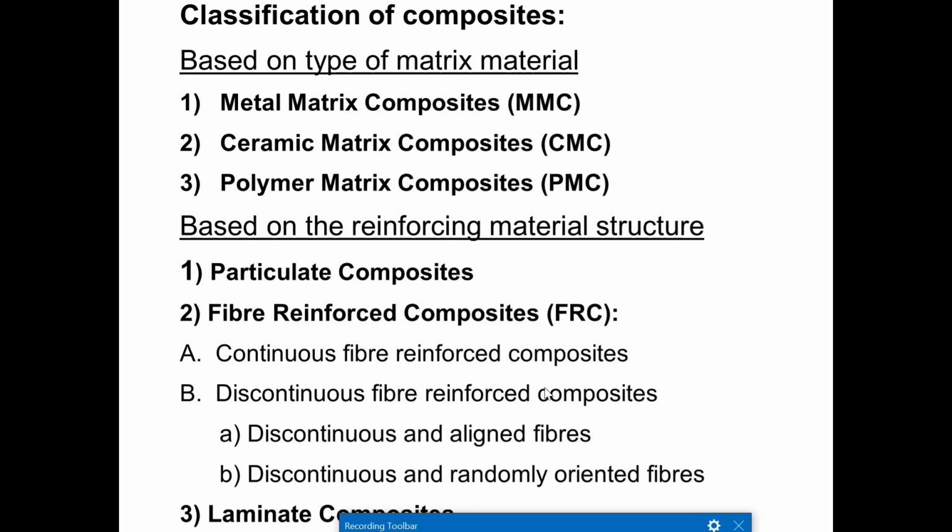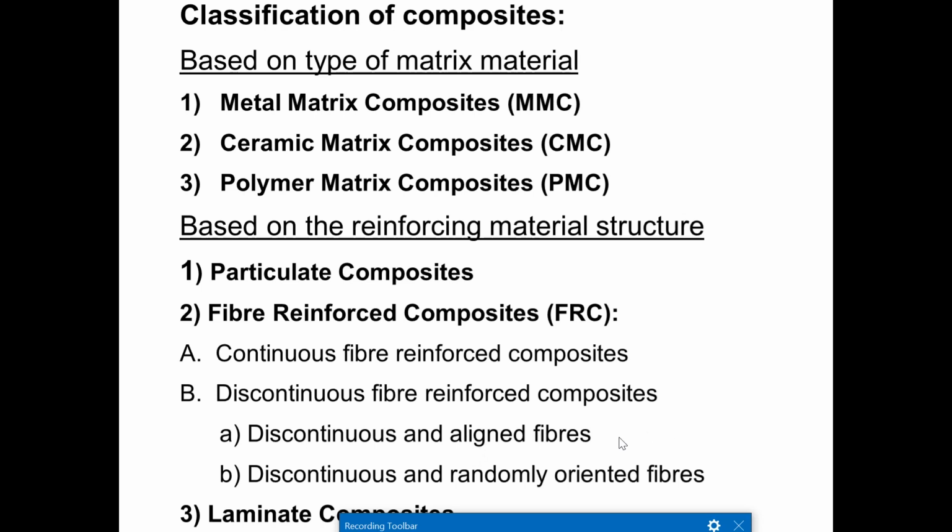For particular components we are going to use particles as reinforcement, and fiber reinforced composite is again classified into continuous fiber reinforced composite and discontinuous fiber reinforced composite. If the fibers are continuous, we call it continuous fiber or long fibers.